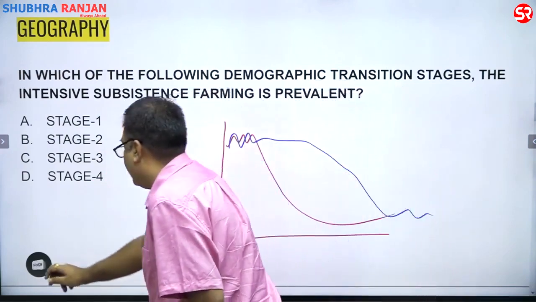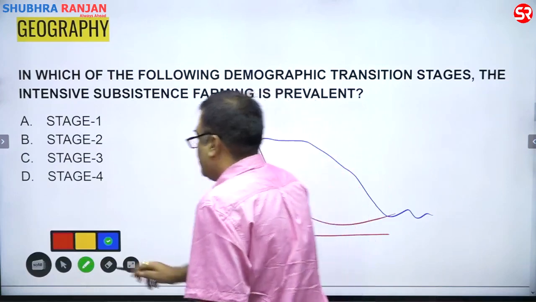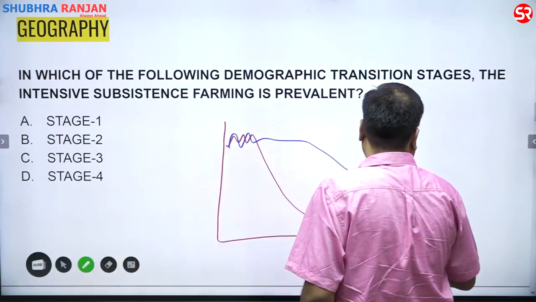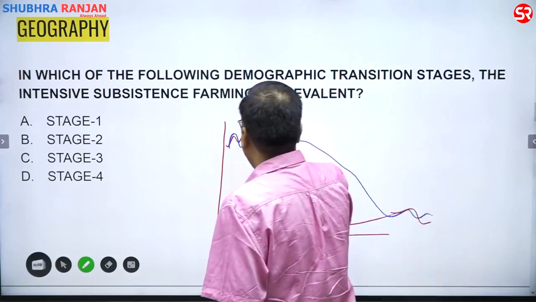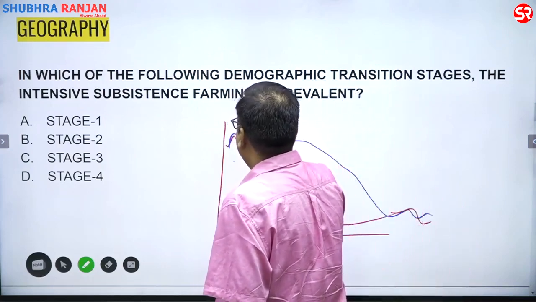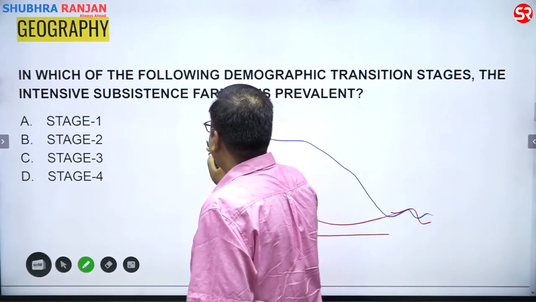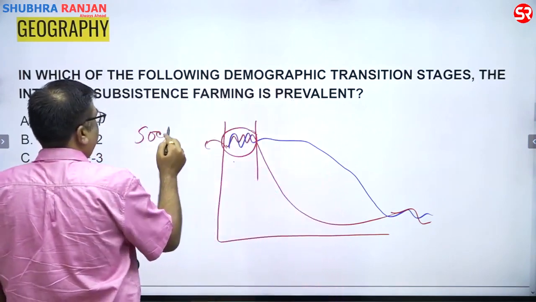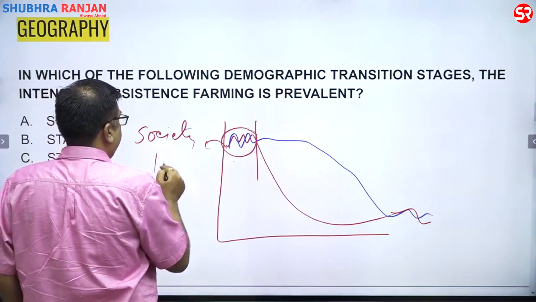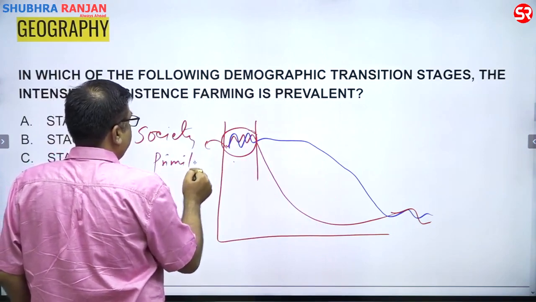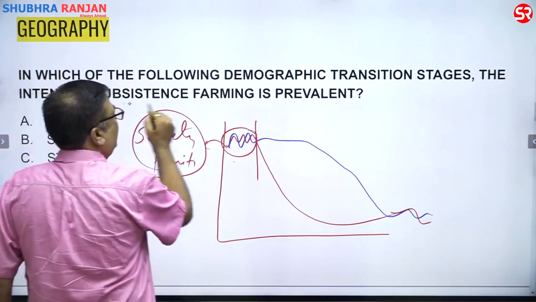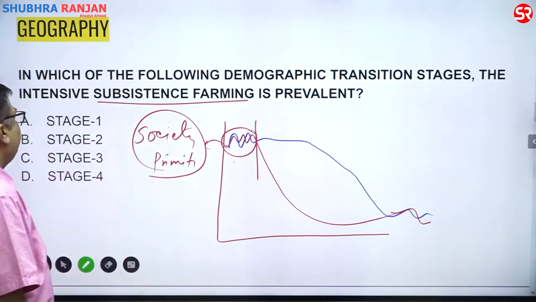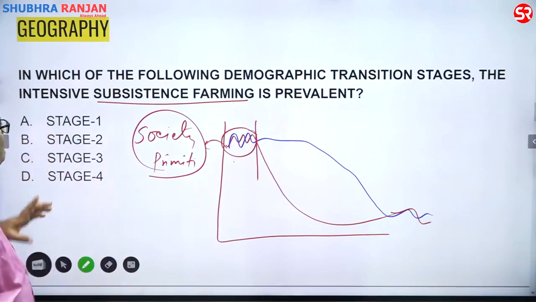Because of this, the population is controlled. For this reason, the society is very much primitive, and if the society is primitive, then obviously it will cause subsistence farming. That means it is very much primitive.